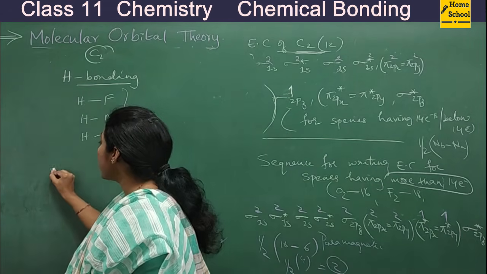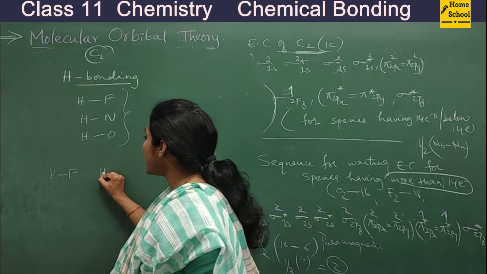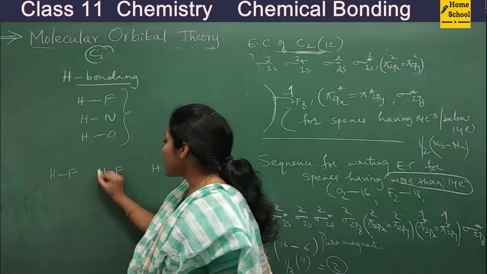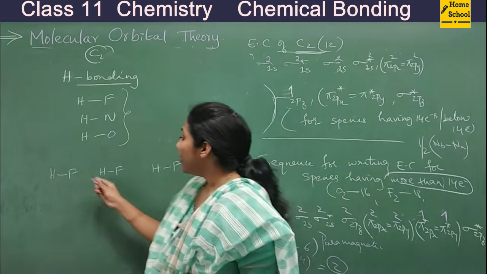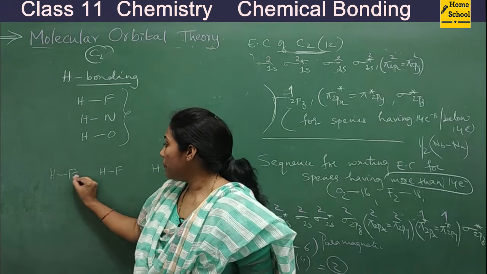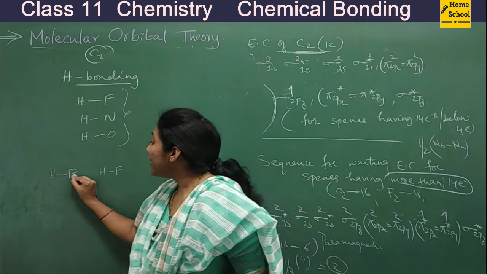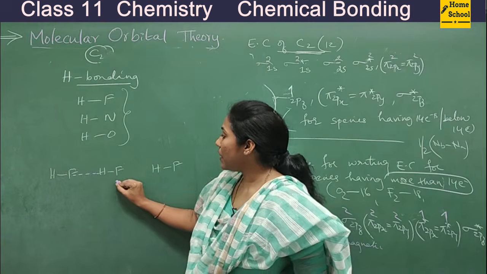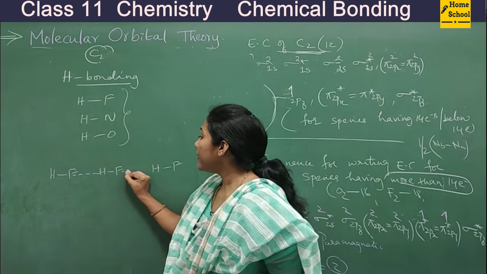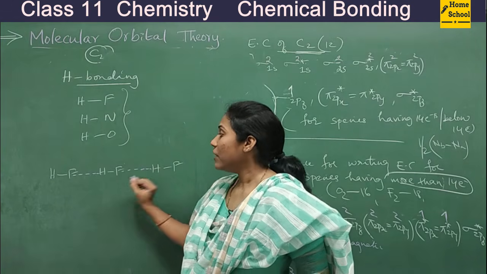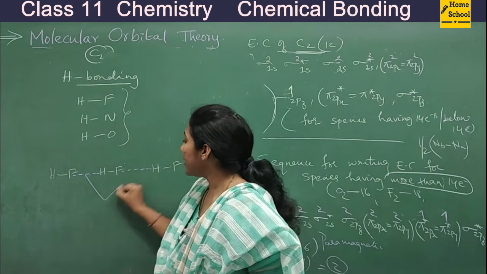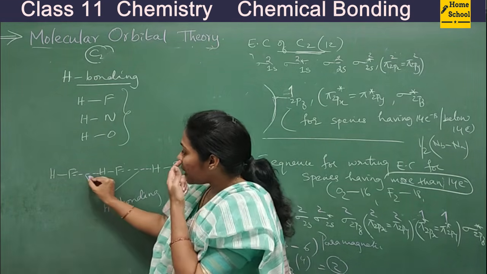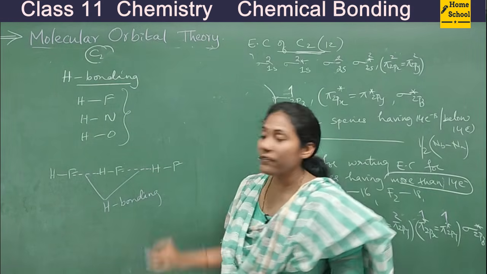For example, you see, this is one HF molecule, this is another HF molecule, this is another HF molecule. So this is molecule 1, this is molecule 2, this is molecule 3. You see here, F of this molecule, H of this molecule. Between them, there is a slight attraction. Similarly, F of this molecule and H of this molecule. Between them, you have a slight attraction. So that attraction itself, we will call hydrogen bonding. Okay, got it? Usually this hydrogen bonding is represented with a dotted line.